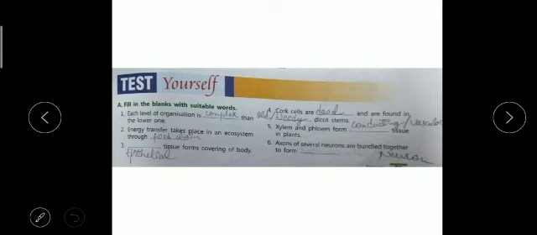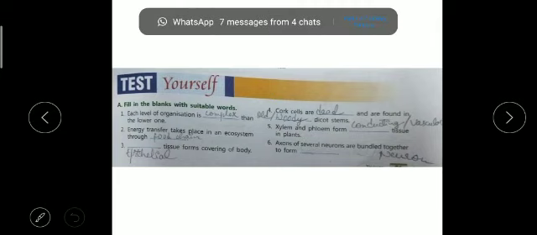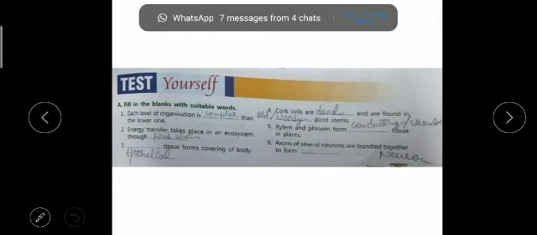Now test yourself, which is given on page number 21. Fill in the blanks. Each level of organization is more complex than the lower one. Second one, energy transfer takes place in an ecosystem through the food chain. Spelling you all know.